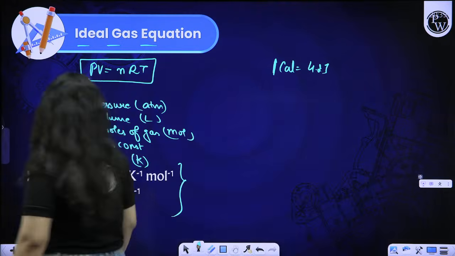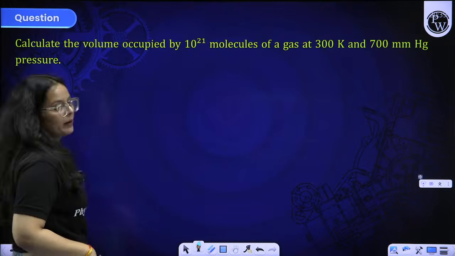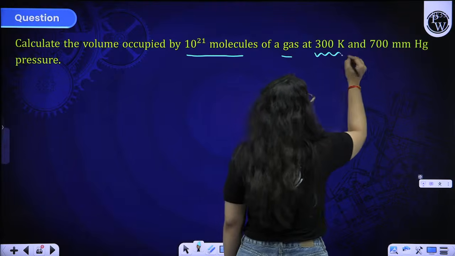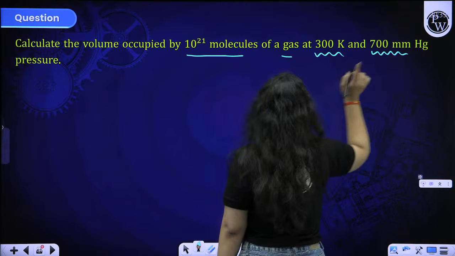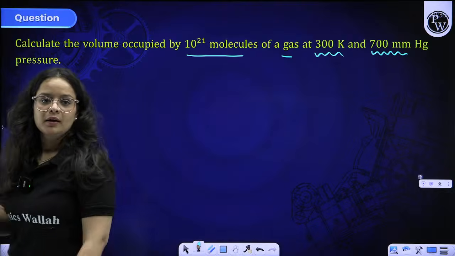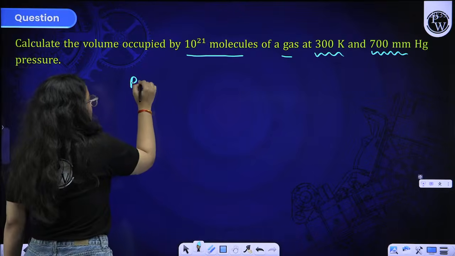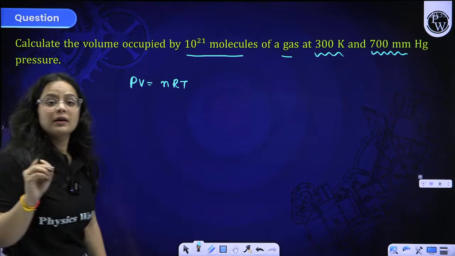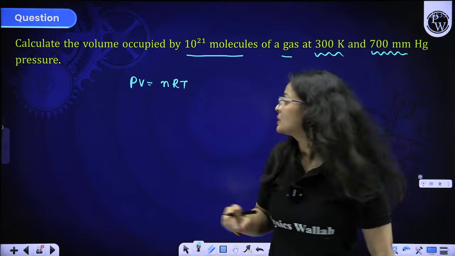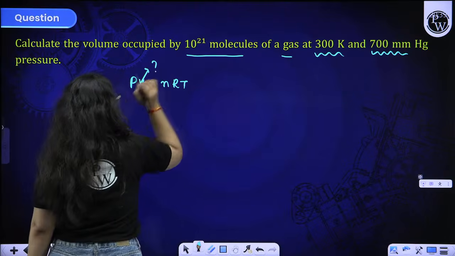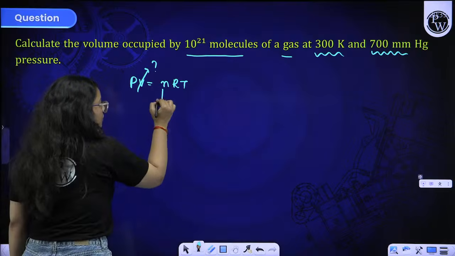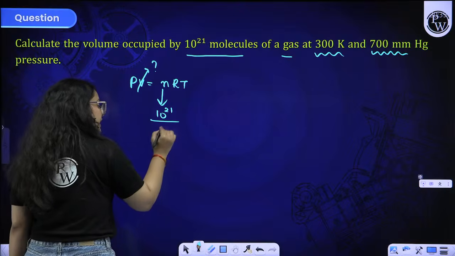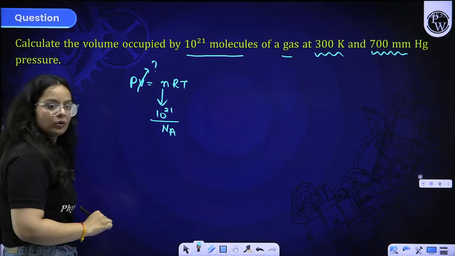Let us try this with an example. Calculate the volume occupied by 10^21 molecules of gas at 300 Kelvin and 700 mm Hg pressure. Okay beta, let us solve this question. Since we are provided with the rest of the terms of this ideal gas equation, they are asking us for the volume. Number of moles is equal to the given number 10^21 divided by Avogadro number, 6.022 × 10^23.